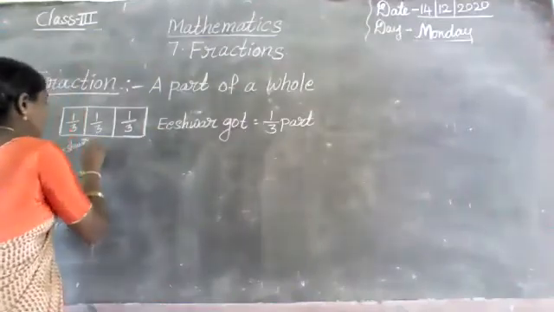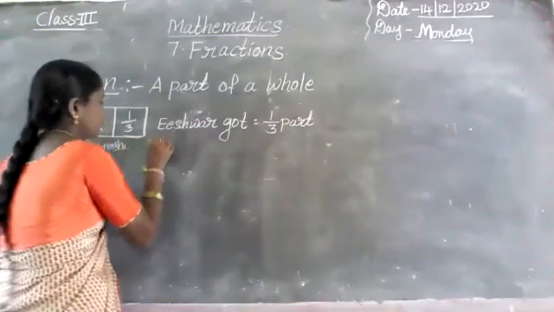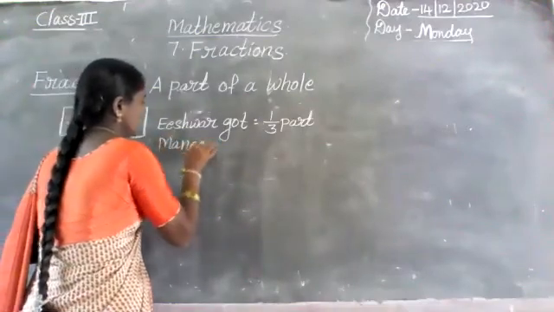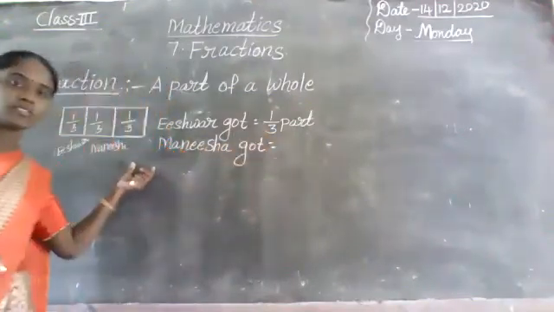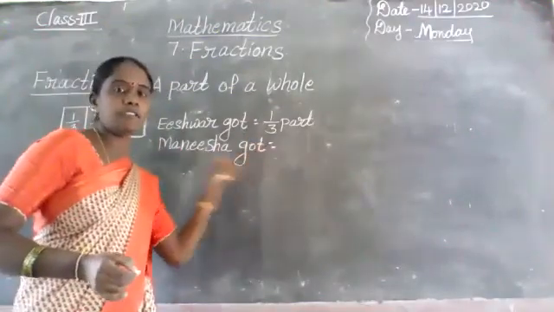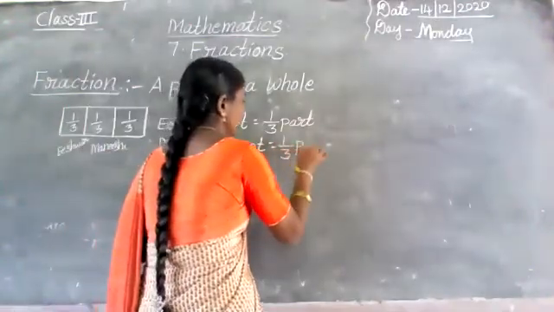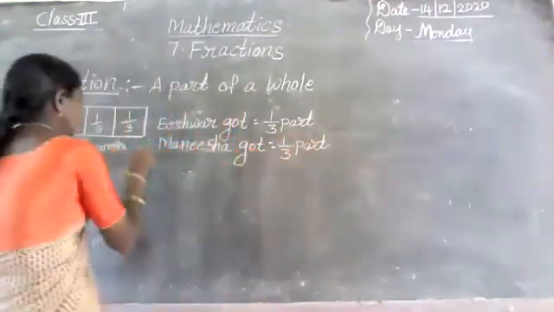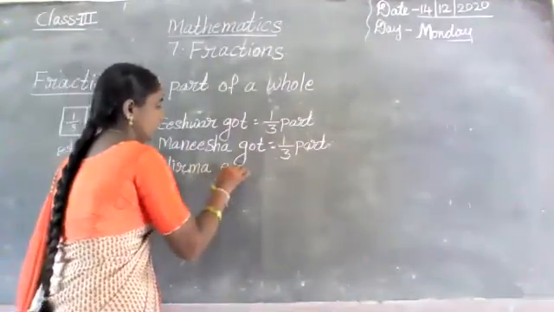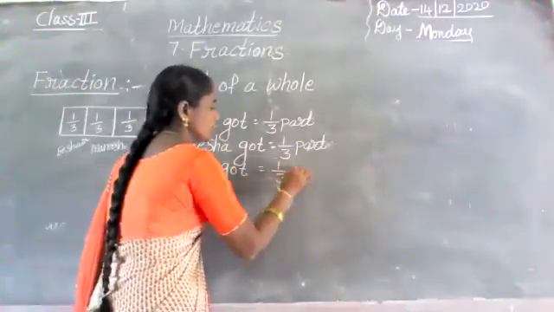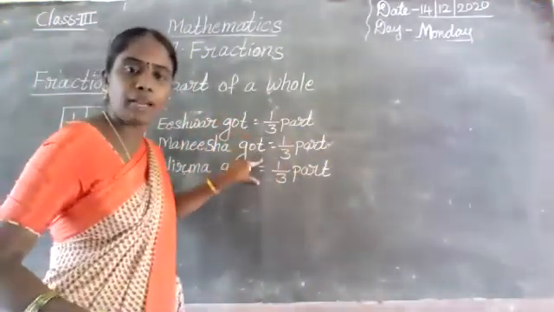Next, Manisha. Manisha also got 1 by 3 part of the thing. 1 by 3 part of the chocolate. Next, Nirma. Nirma got 1 by 3 part of the chocolate. Here 1 by 3, 1 by 3, 1 by 3.